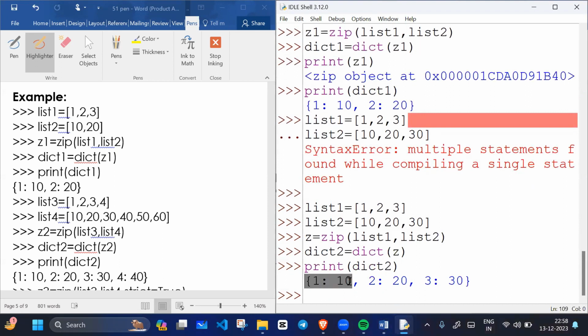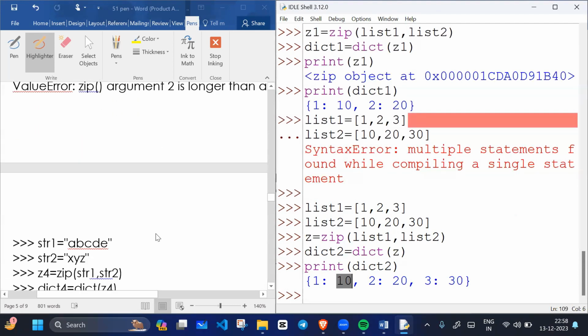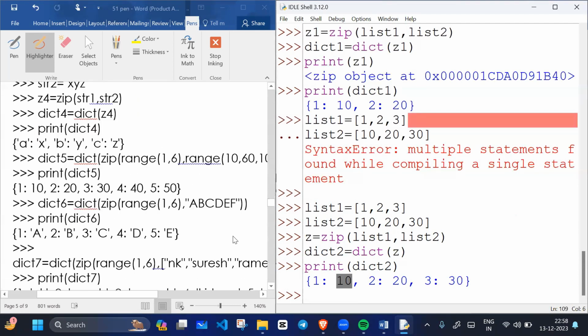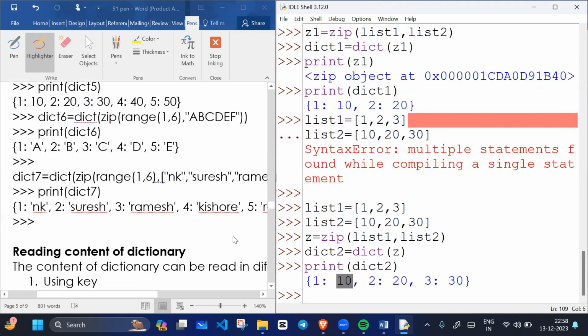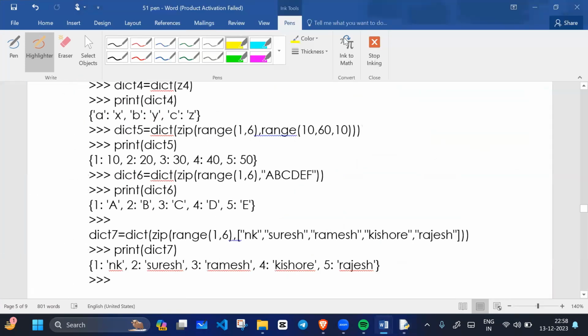If I print dict2, what will happen? How many pairs are there? There are 3 pairs now, because we have 3 keys and 3 values, and each key is associated with each value. Correct, everyone? So you can try these examples. It's your responsibility to perform all the operations. I will provide the link of these notes in the description and you can download the notes.